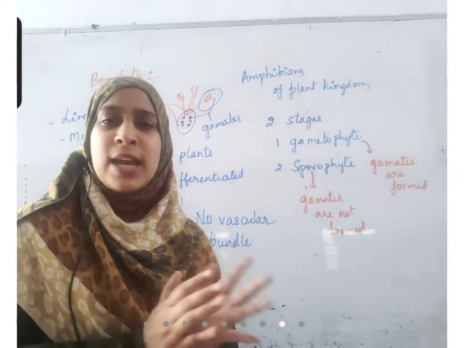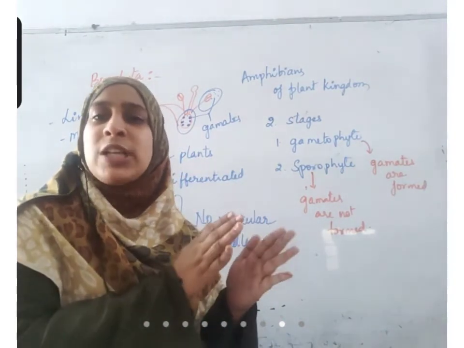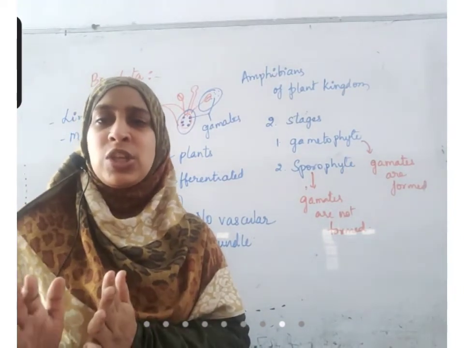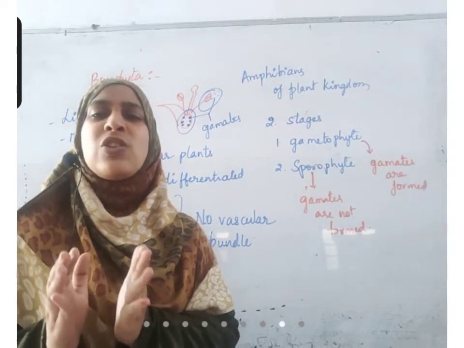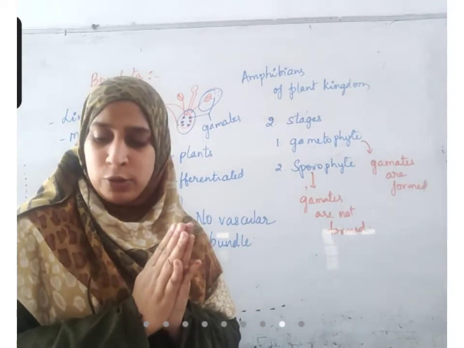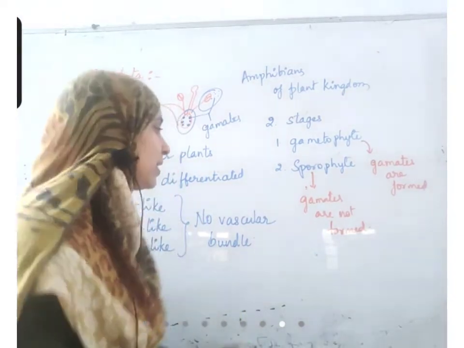You will not understand that these two are the same organism. The body structure is different in each. In case of plants, these two are present in the same organism. That is why you will not be able to catch this point very easily. But still, you need to imagine and understand it.